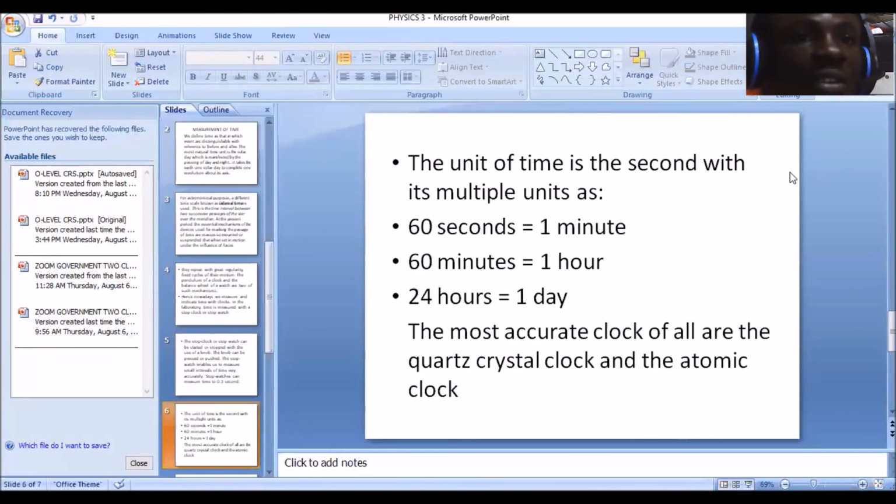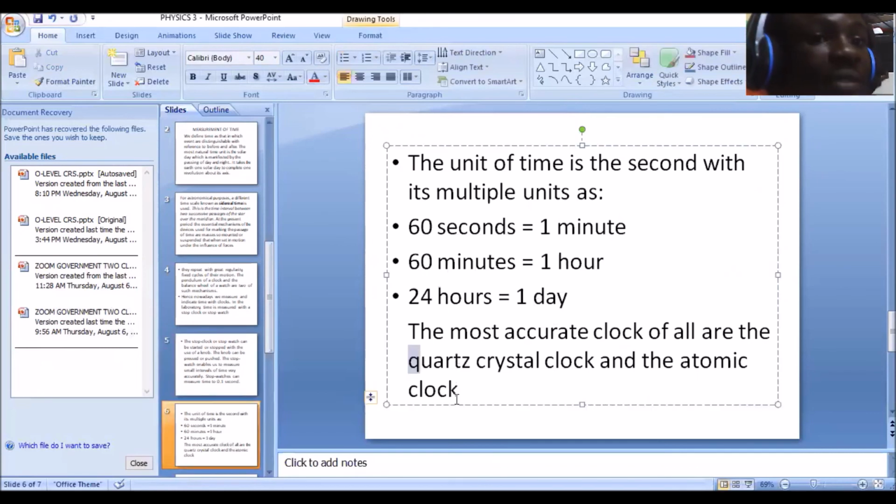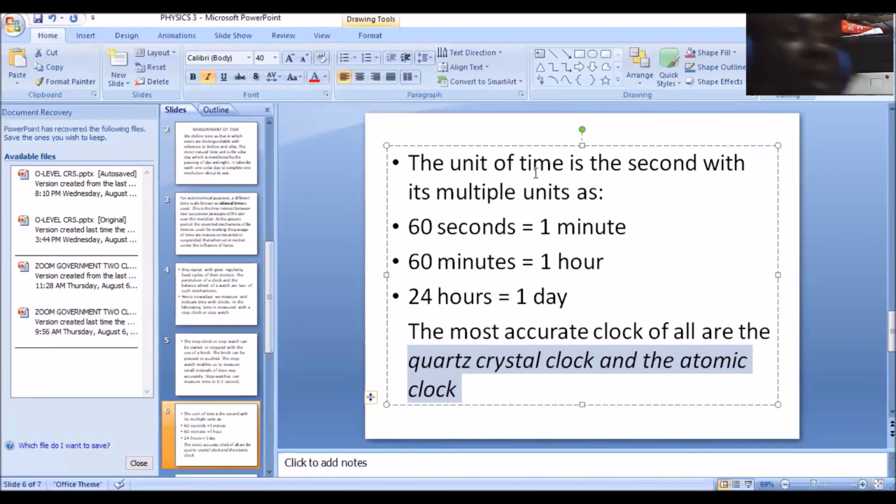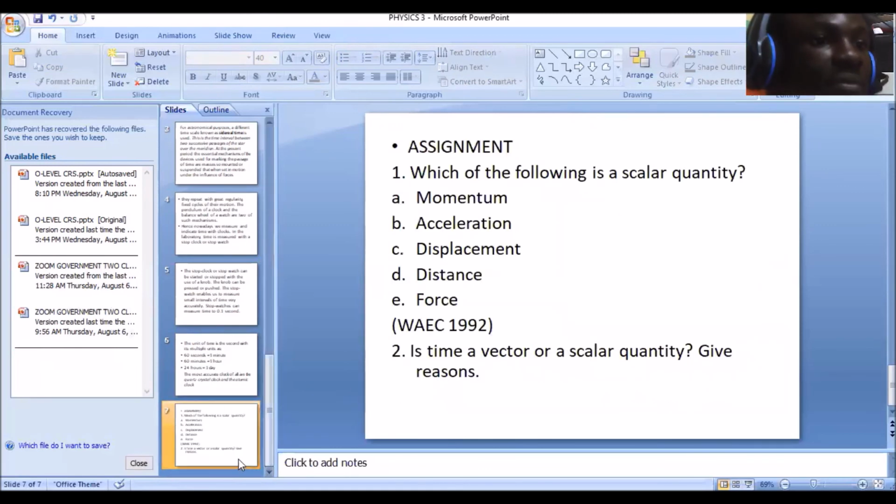Now the unit of time is the second, and then it can be multiplied, and these are the derivatives from a second. Actually, 60 seconds make a minute, 60 minutes an hour, 24 hours makes a day. And I made you understand that the most accurate clocks known for now are the quartz crystal clock and the atomic clock. Please take notes. The quartz crystal clock and the atomic clock are the world's most accurate clocks.